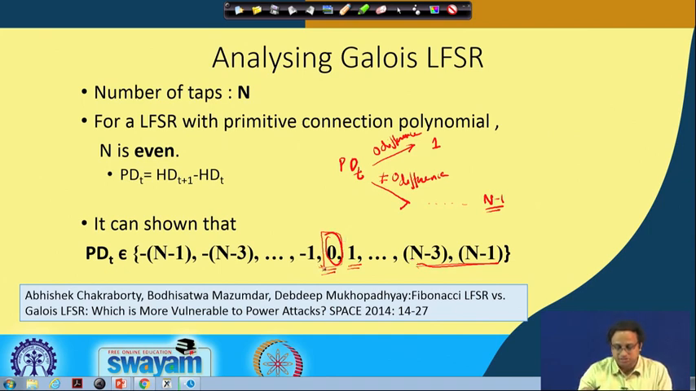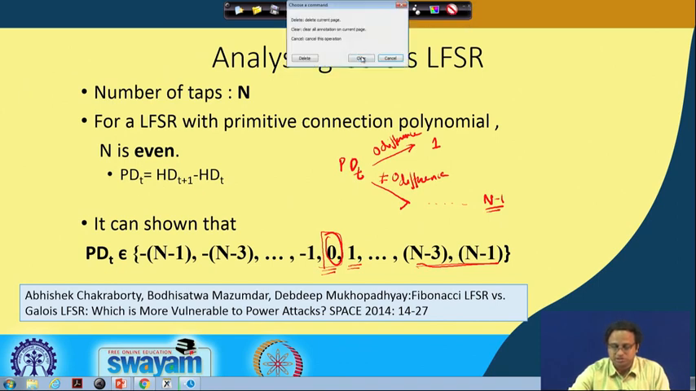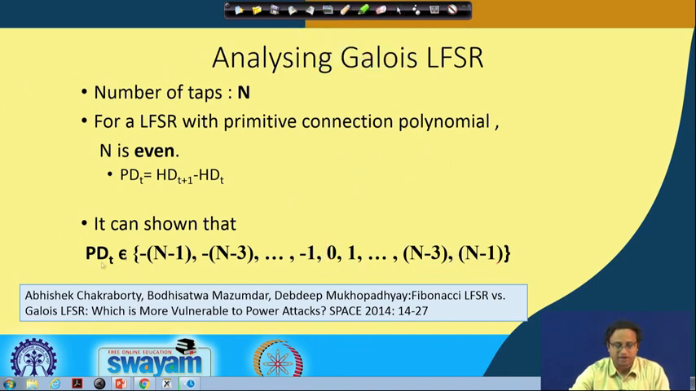You can see more details on this derivation in the reference shown here, a paper published in Space in 2014, which talks about Fibonacci LFSR versus Galois LFSR, which is more vulnerable to power attack. You can see the derivation of this particular result there. What is important for us at this point is the fact that in a Galois LFSR more jumps are possible; the PDT value can simply take more levels. So what is the implication of this?